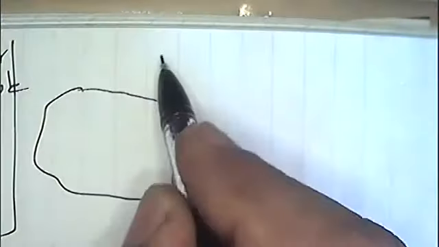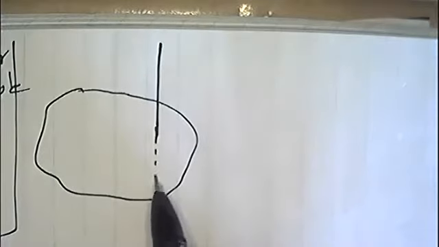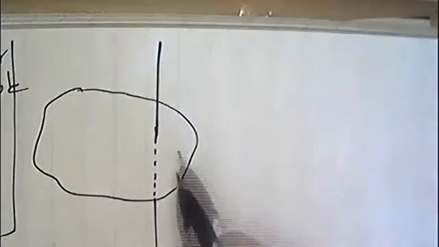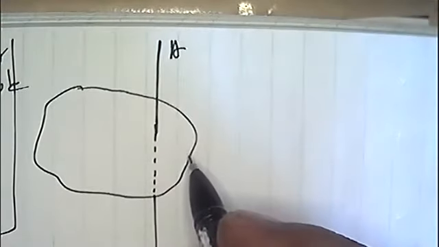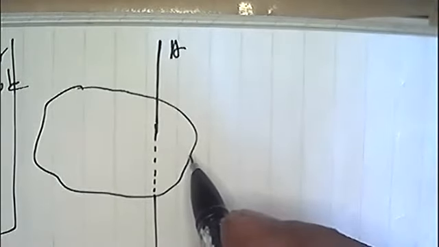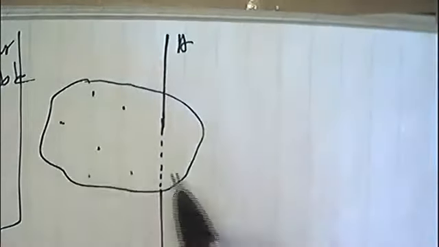So there is a body of mass capital M rotating about a given axis. The entire body is made up of different particles. Now there is a change.